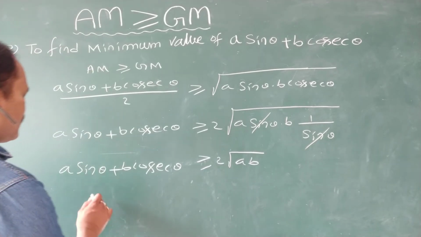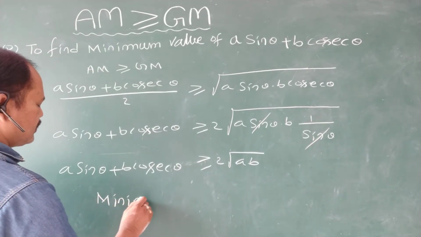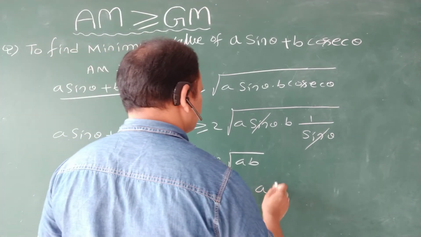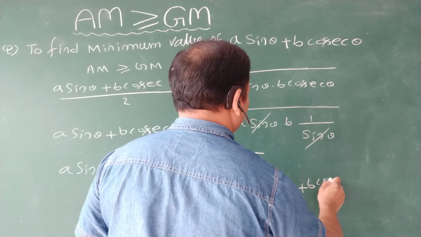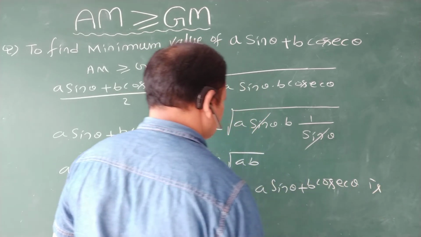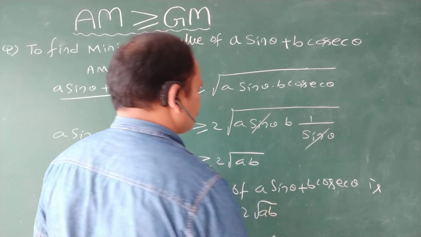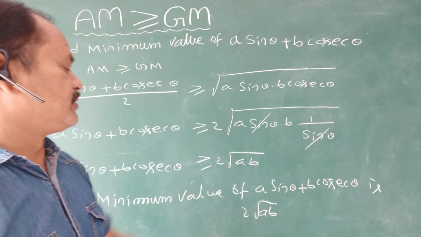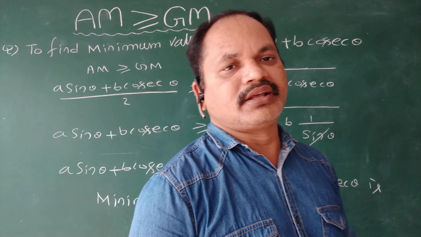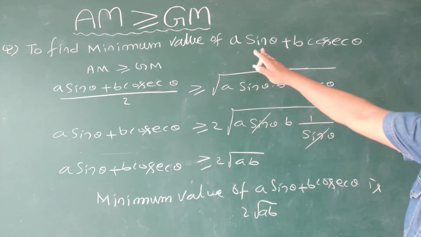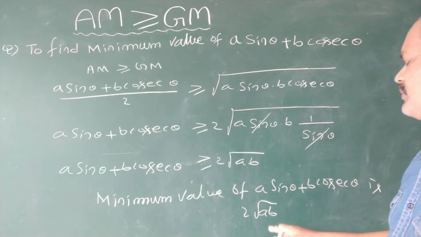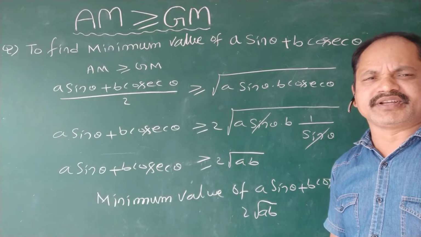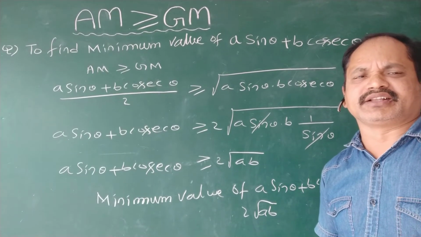So the minimum value of A sin theta plus B cosecant theta is 2 root AB. The maximum value is not defined, it is infinite. Since the minimum value is 2 root AB, the maximum value is undefined. Okay, this is the process for finding the minimum value of A sin theta plus B cosecant theta. Similarly we have to write some standard results, that means for cos and secant, tan and cot, like this.